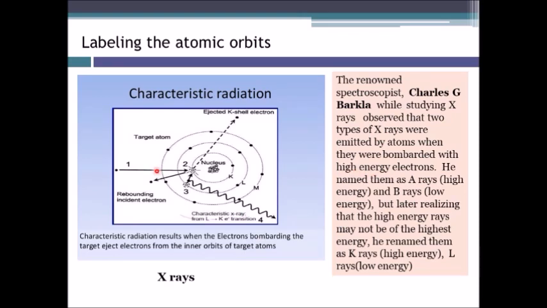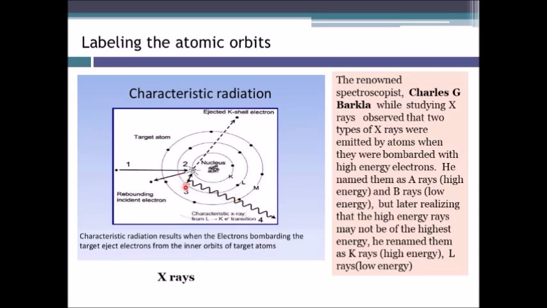And now what are X-rays? See here, if you can see the atom of an element over here, we are bombarding this element with high energy electrons, and the outermost electron is knocked off. Or say, here we can see the innermost electron is knocked off. Anything might happen. Supposing the innermost electron is knocked off and it moves out of the atom, then there can be one electron immediately after that shell, which can jump into this inner shell. In that process, it will be emitting energy, and this energy is called X-ray.